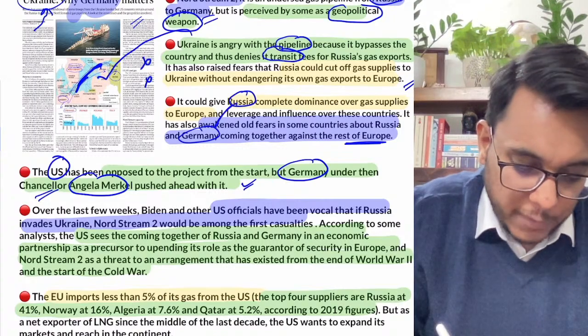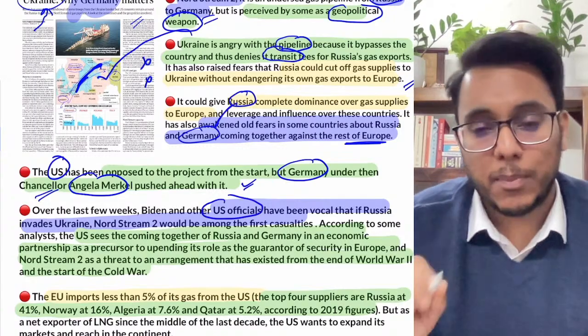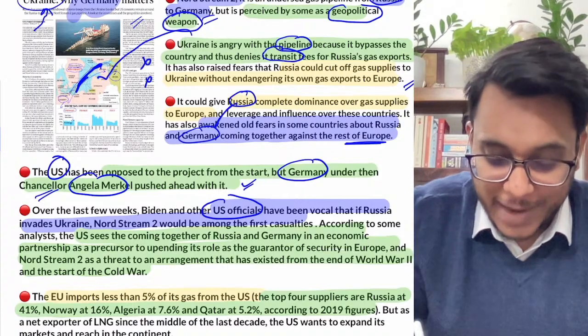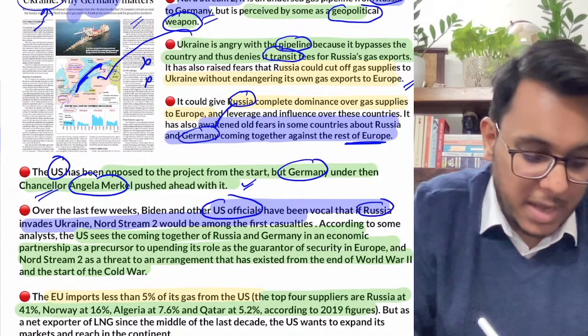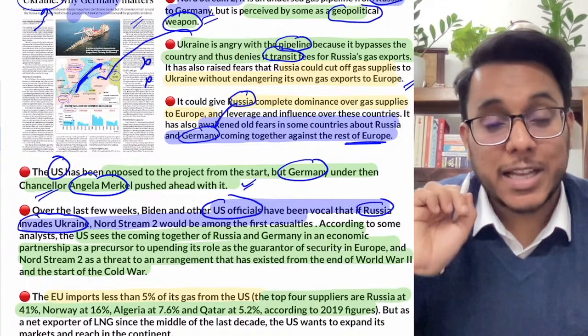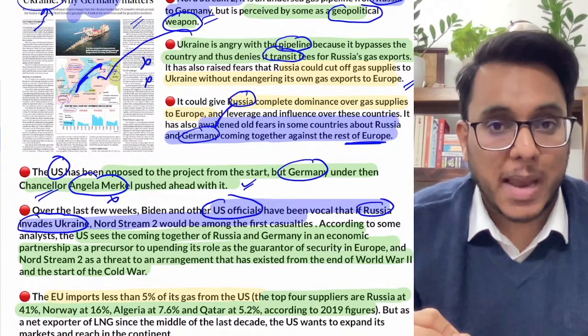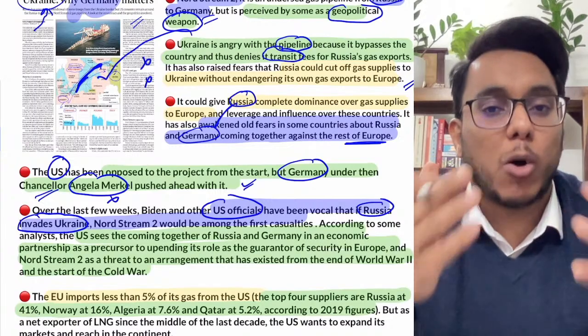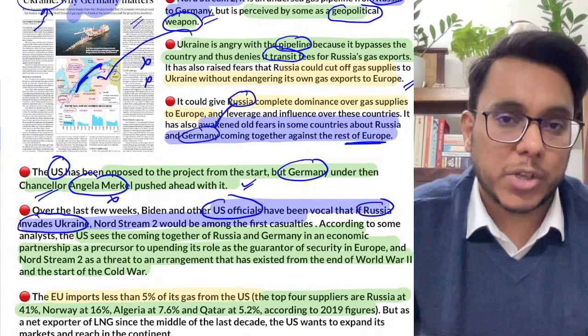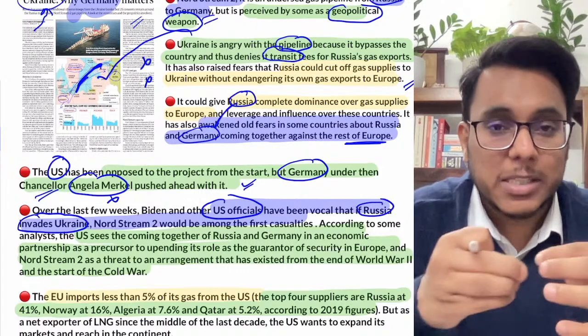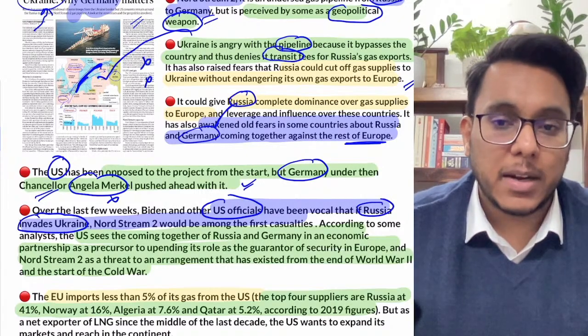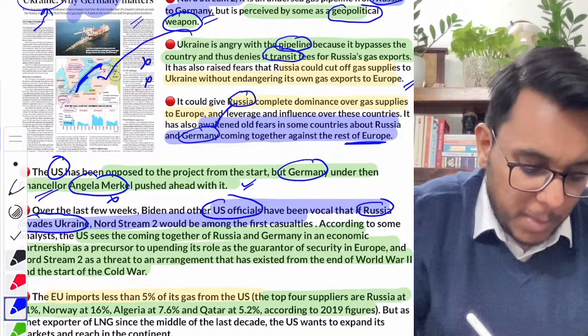Now guys, the US officials have said very clearly that if any instance happens where Russia invades Ukraine, the first thing they will do is stop this Nord Stream 2 pipeline. So actually the US is looking for an opportunity to kill this Nord Stream 2 pipeline, because by this pipeline Germany and Russia are coming together. Now what is the problem of the USA?